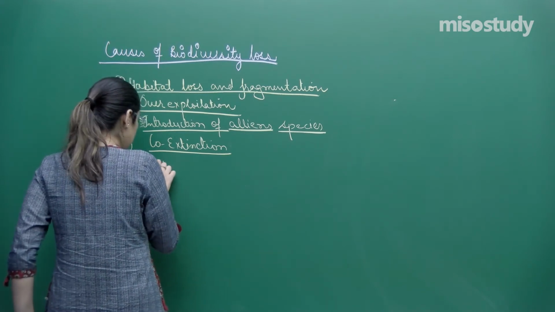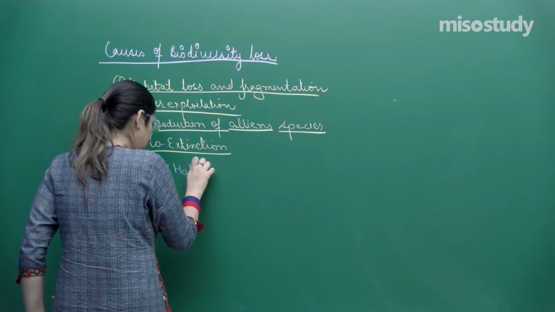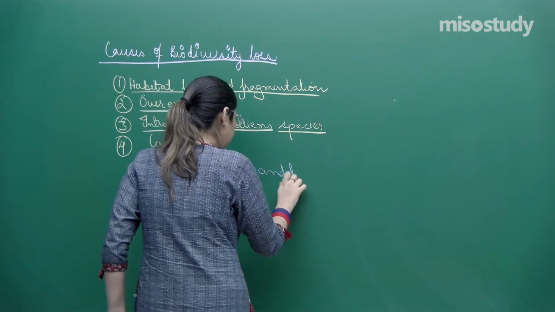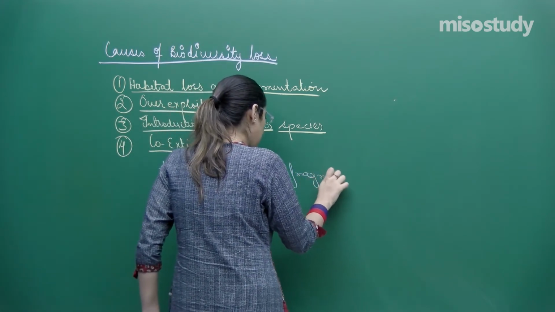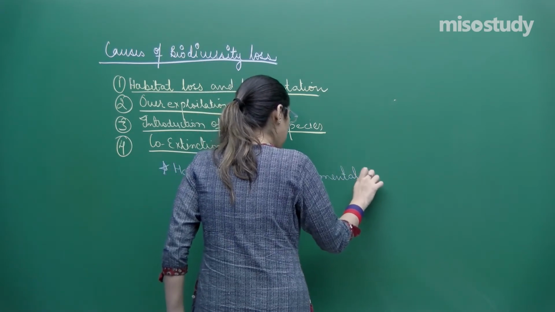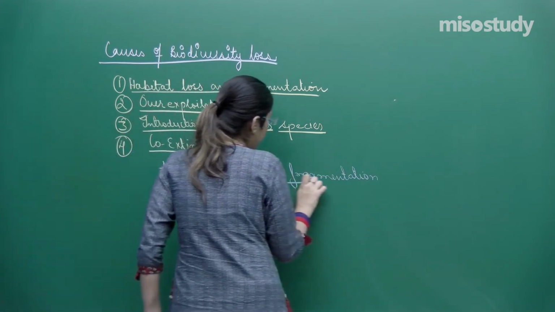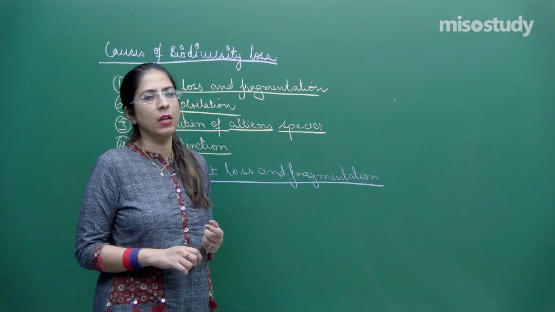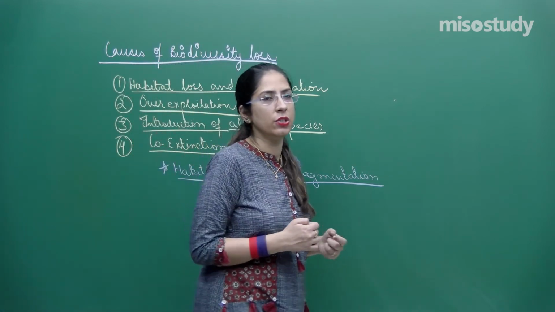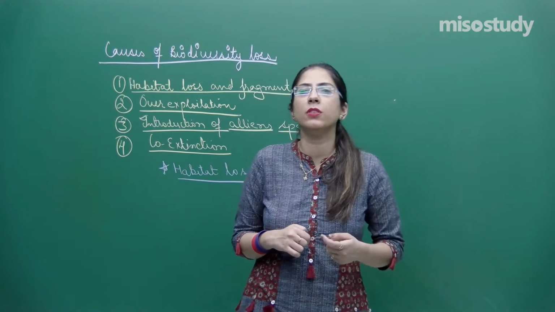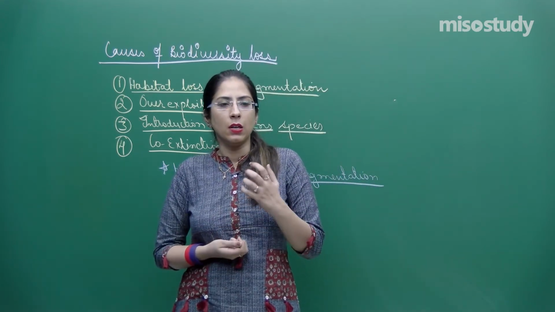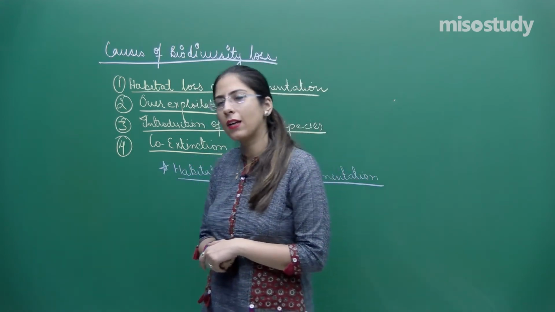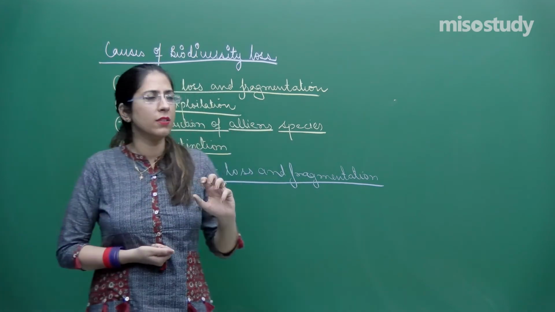Habitat loss and fragmentation. Habitat is that area in which organisms live, and more precisely we can call it a niche. This niche is important because it is the place where an organism plays a functional role and interacts with the ecosystem. That is called a niche.